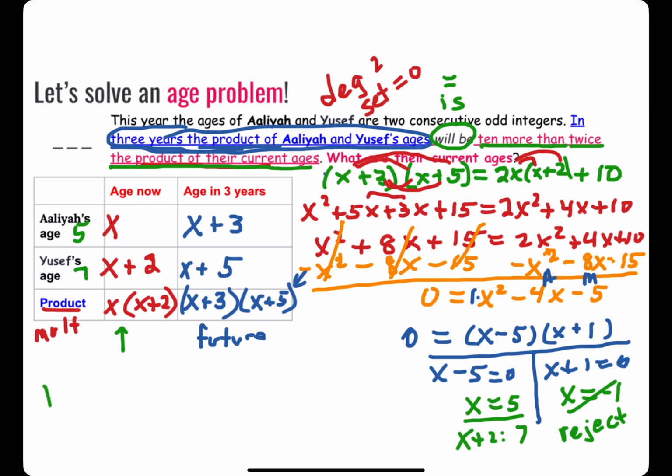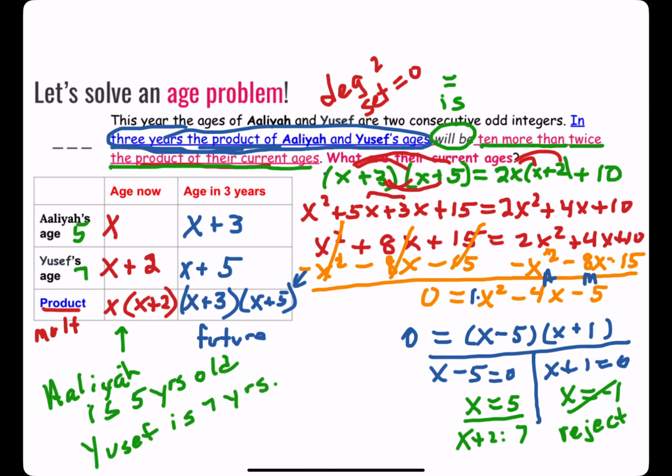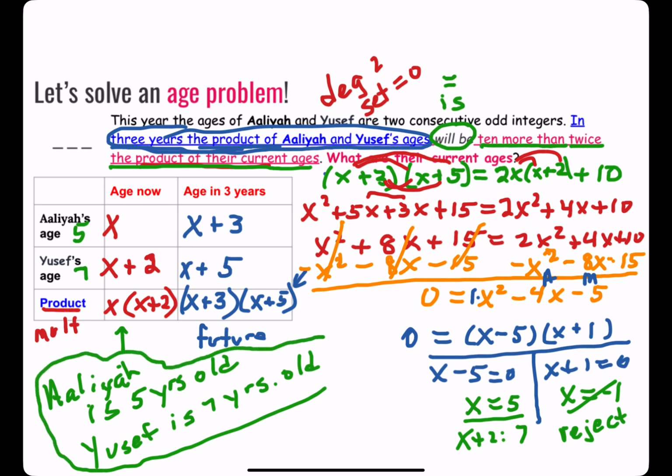So, my final answer, Ayala is 5 years old, and Yusuf is 7 years old. The ages of two siblings who are consecutive odd integers.